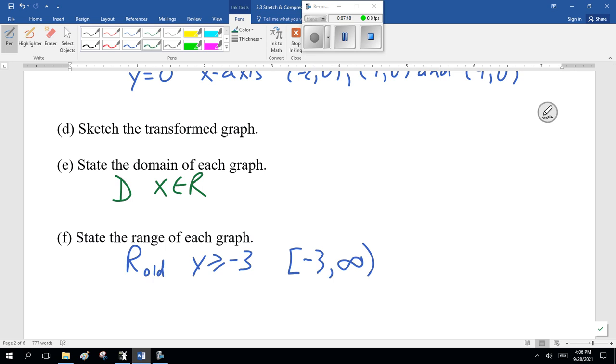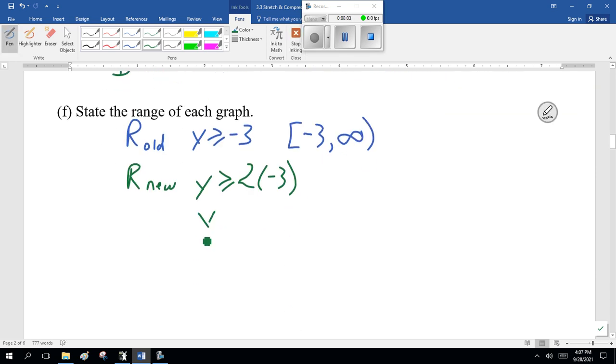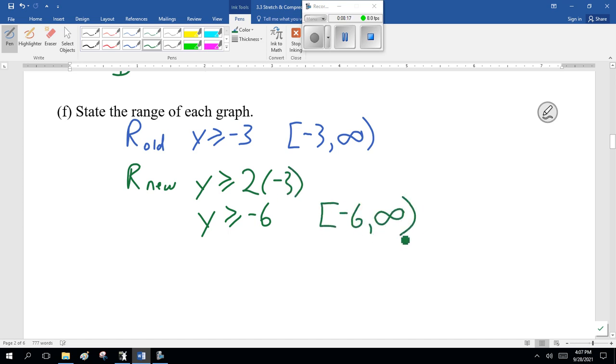Now the new one, notice it was twice as much, because the vertical stretch times 2: 2 times minus 3, or minus 6 to infinity if you want to use the fancy brackets. All right?